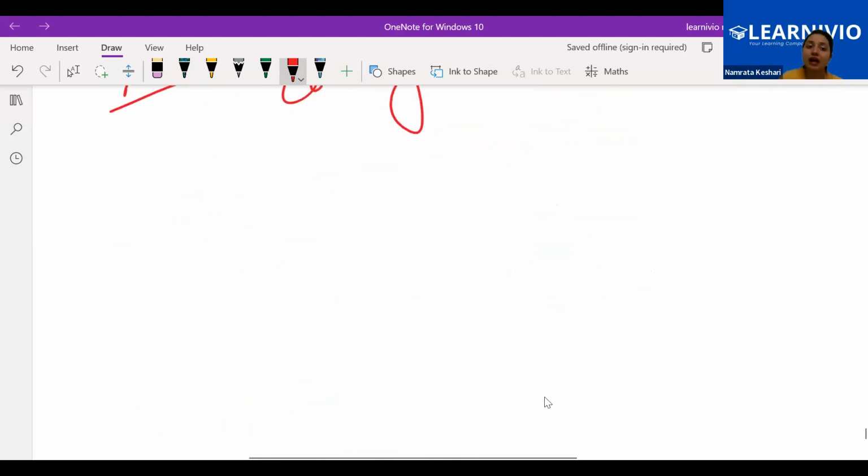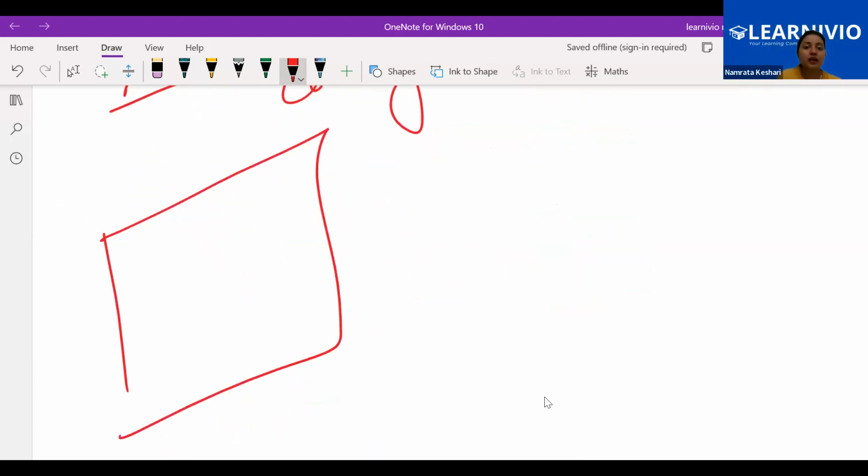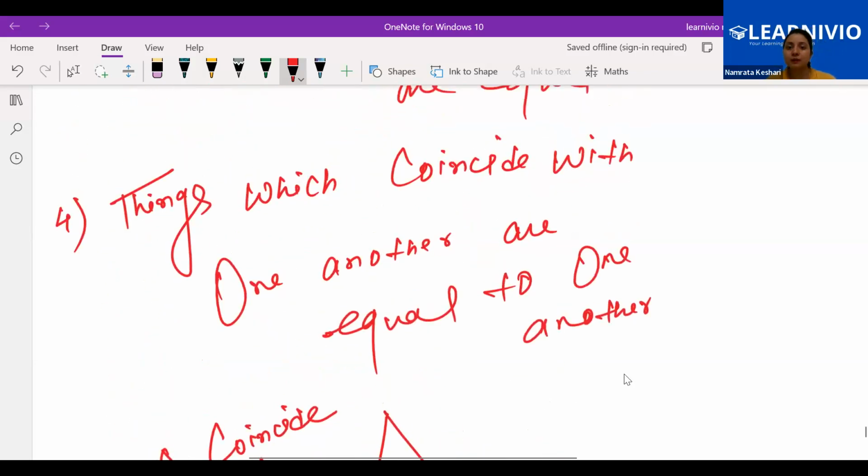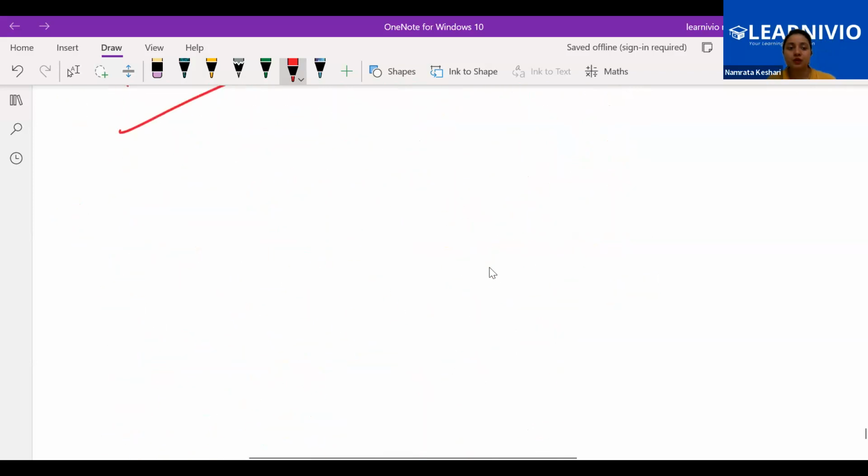Then only it will cover. If you are having a square, and you are having another square, will it cover each other completely? No. So apart from being square and square, both have to be same measurement. Here if the side is 8 centimeter, there also side has to be 8 centimeter. The measurement has to be same. Then only it will completely coincide with each other. That means completely cover each other. Okay. Is it clear so far? Yes, ma'am. Now the next one.